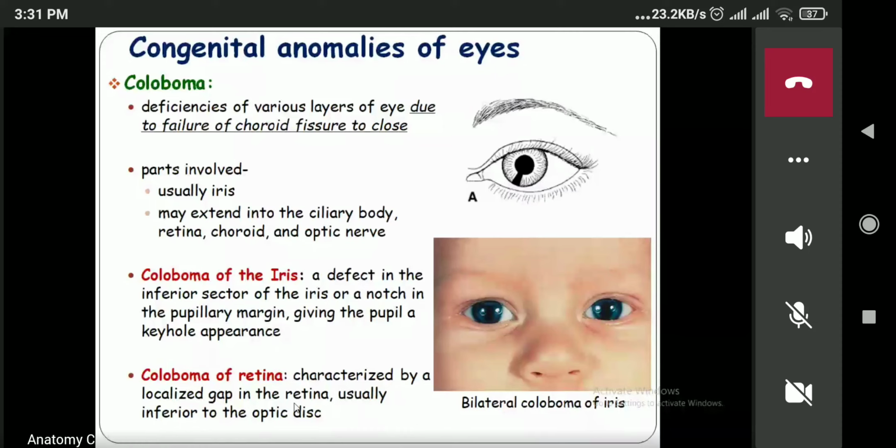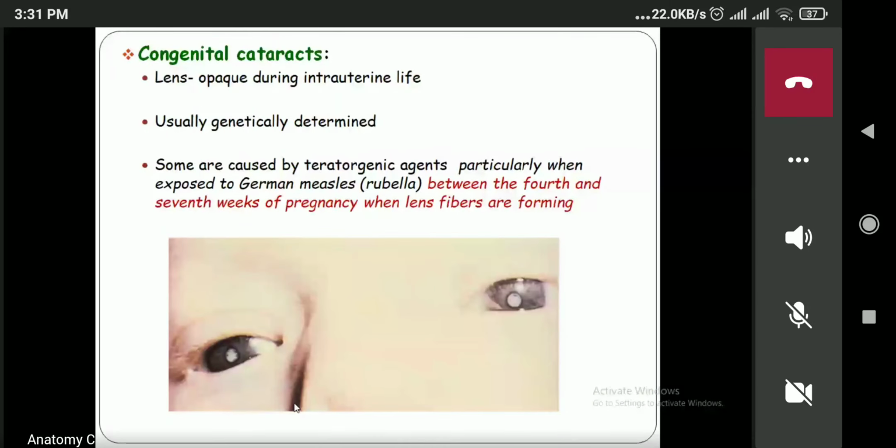Now the next one is congenital cataract. In congenital cataract, there is opacity of the lens during intrauterine life. It is mainly determined genetically. Another cause may be teratogenic: during the 4th to 7th week of pregnancy, if the pregnant lady is exposed to rubella, then that may cause cataract.